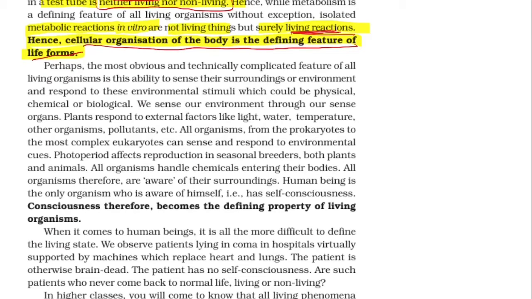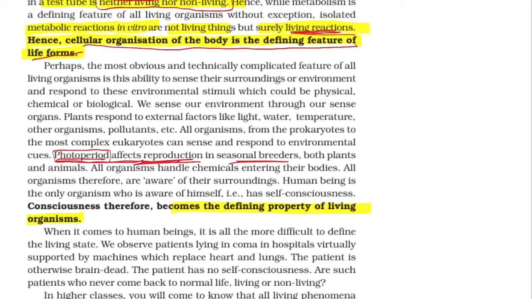This consciousness again is considered to be the defining property of living organisms, because we have the ability to respond to the environment. What is the example? Photoperiod, that means photoperiod affects reproduction. In seasonal breeders, there are a few plants and animals which reproduce only during a certain period, that is, they respond to the change in the environment and only during certain conditions they reproduce. That is called photoperiodism.